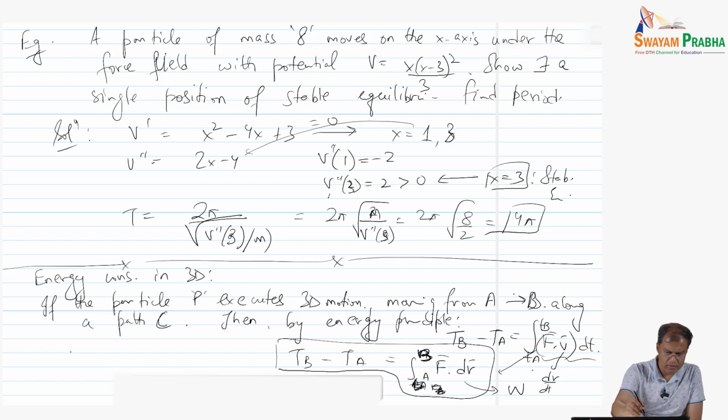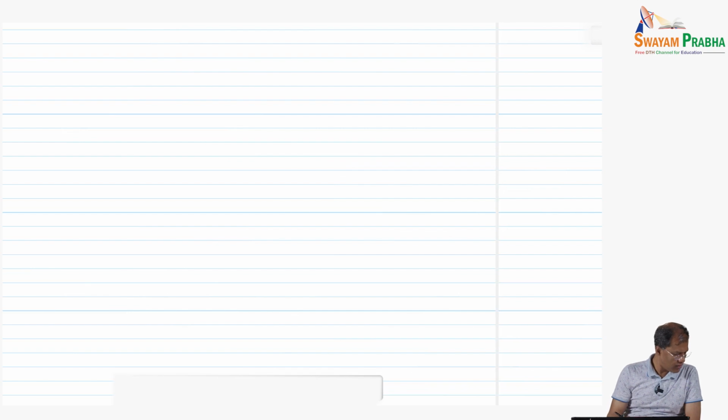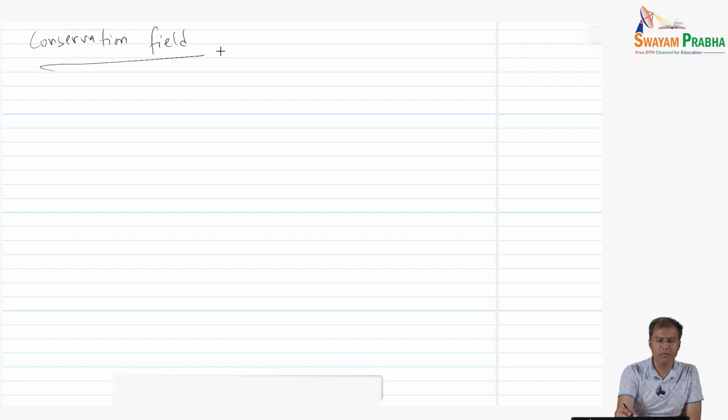Let us continue our discussion. Let me introduce some more terms. We have talked for some time now about the conservative field. The question is how to find such a field in general in 3D. In 1D the problems are simple.